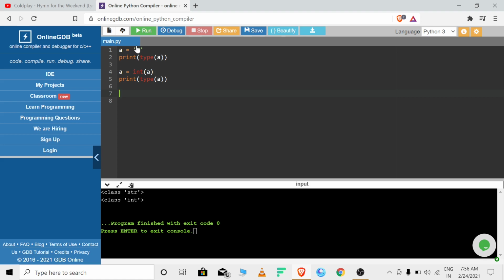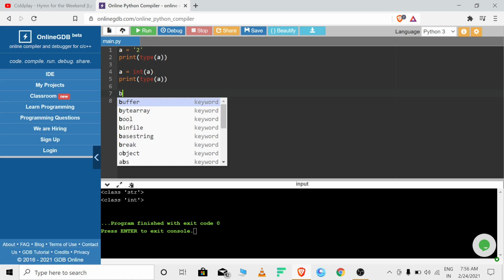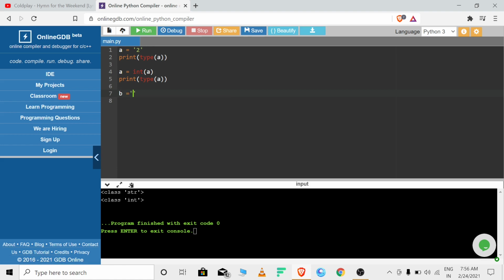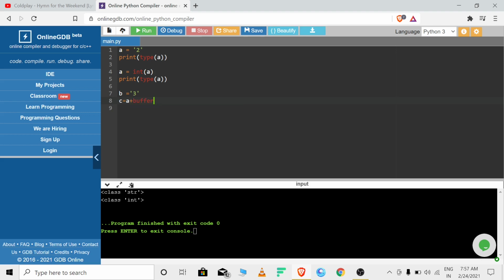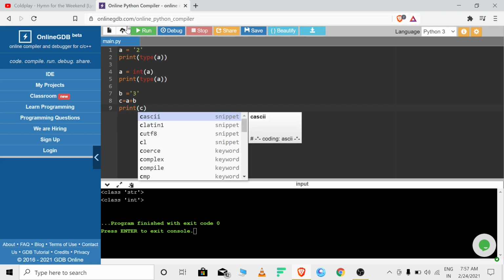We did a equals 2, and b equals 3. Now let's assume another variable c equals a plus b. What do we expect? 2 plus 3 is 5. Let's print c and run this program.